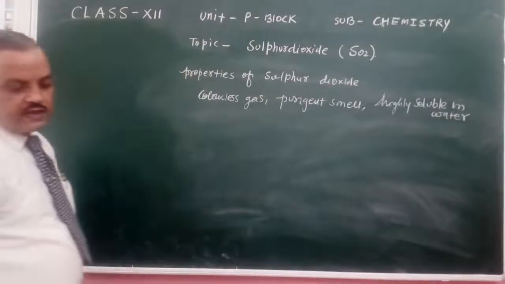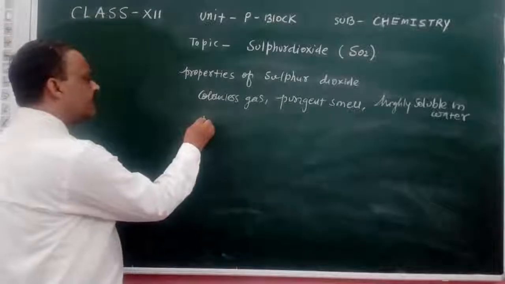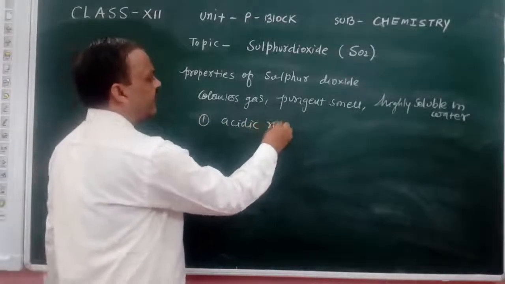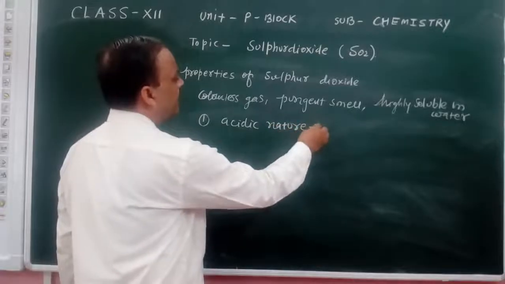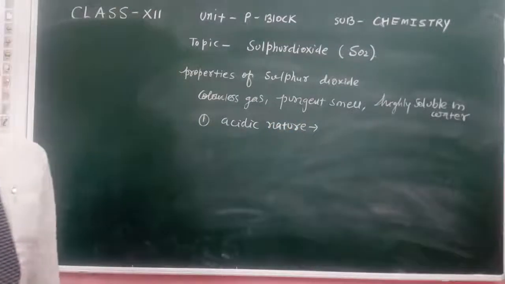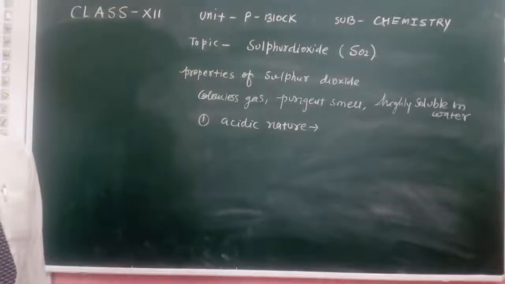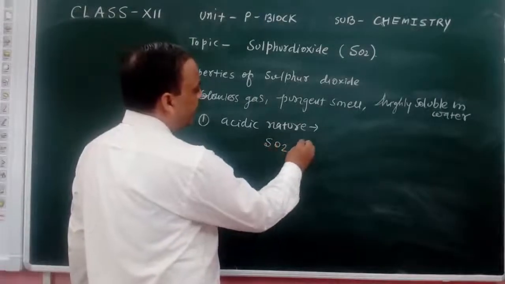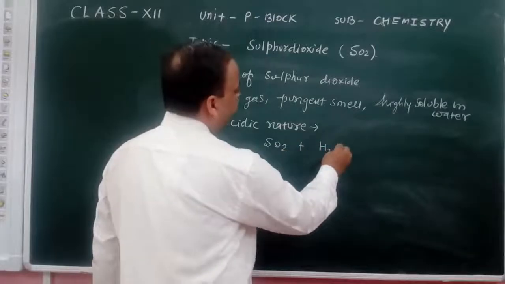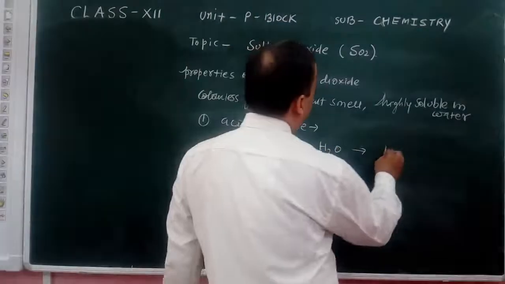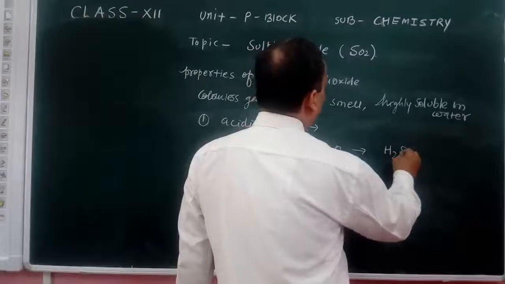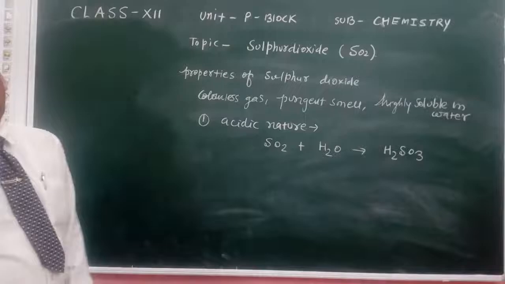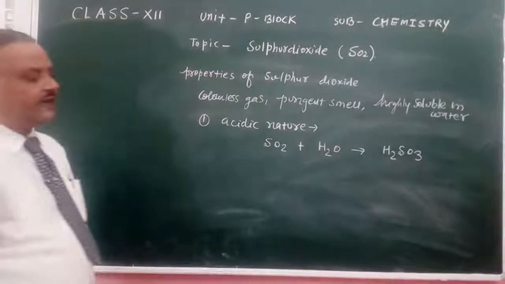Now the first property, that is the acidic nature of sulfur dioxide. How can we say that sulfur dioxide has an acidic character? When sulfur dioxide is reacted with H2O, formation of H2SO3 takes place, and this is sulfurous acid.